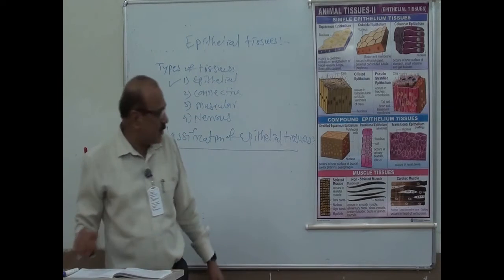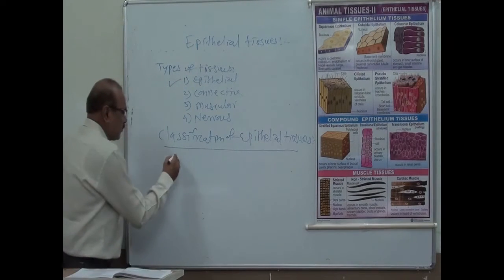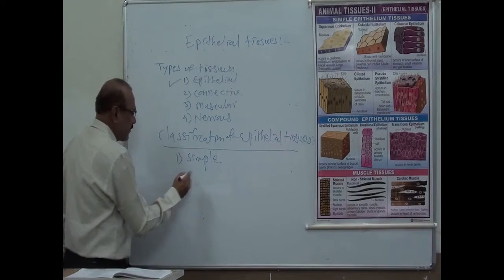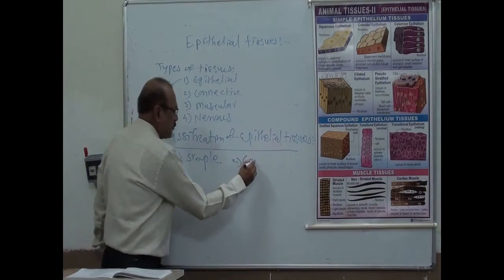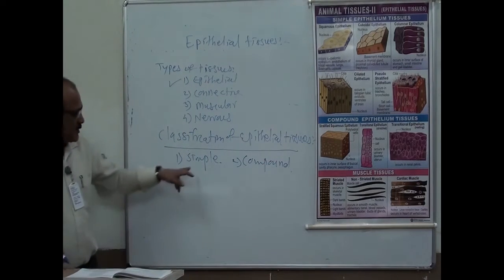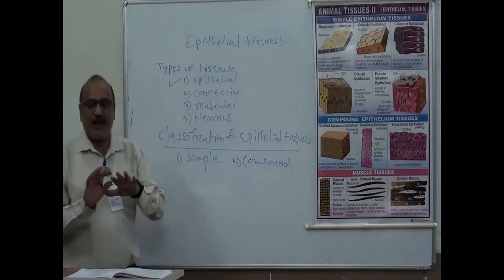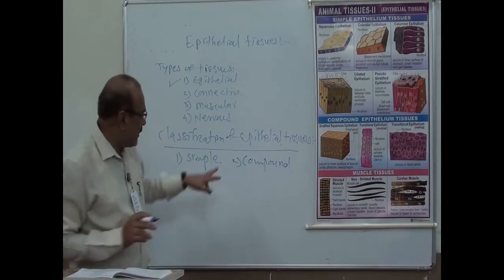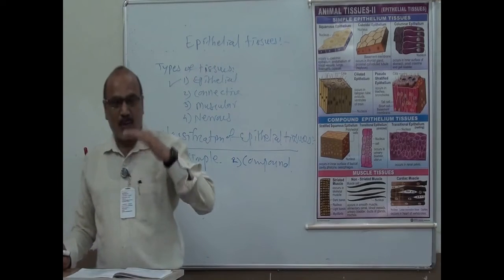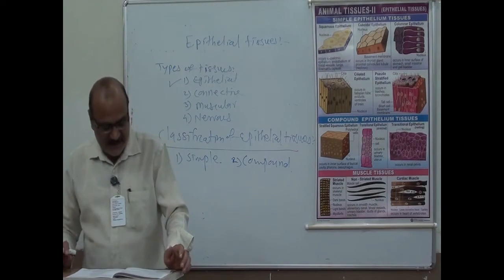There are two types: one is simple and the second is compound. Simple means the cells are present in only one layer, and compound means the cells are present in two or more layers.